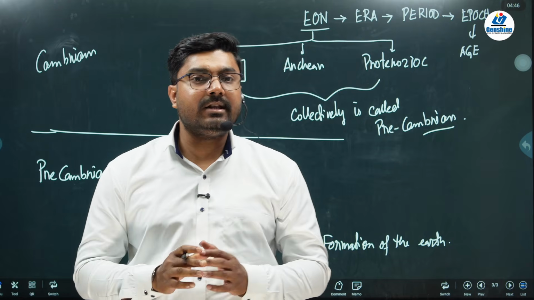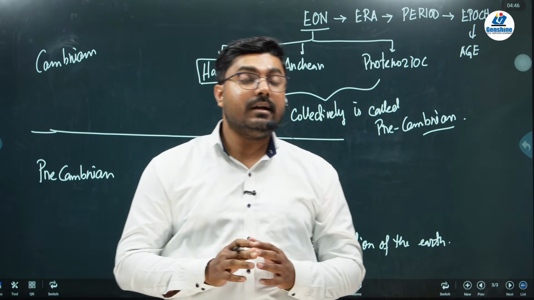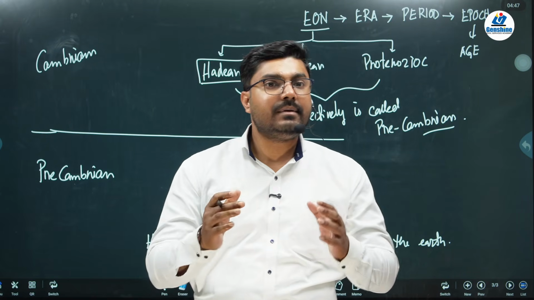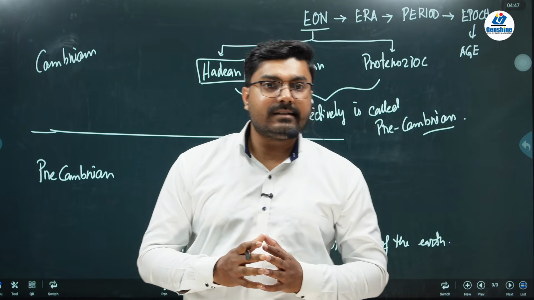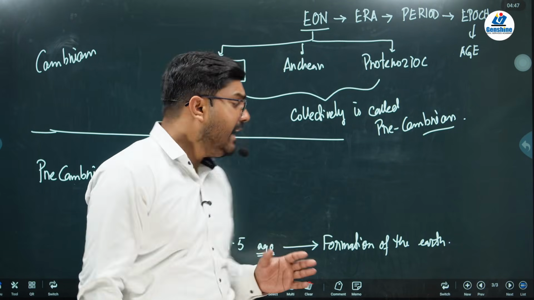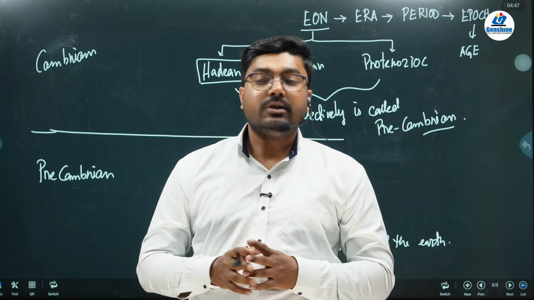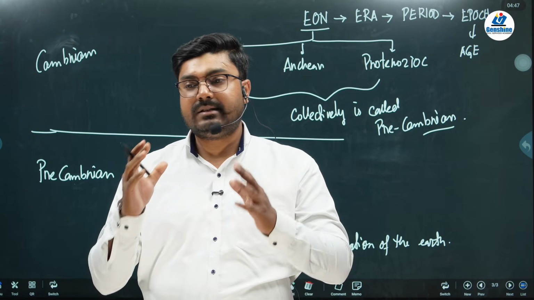We know about the Big Bang theory, that every celestial body went in different directions and took its respective position. Like that, the earth also took its position and formed its axis. In the Hadean period, the earth took its position and was cooling down. During this time the earth was like a molten ball, similar to the sun.